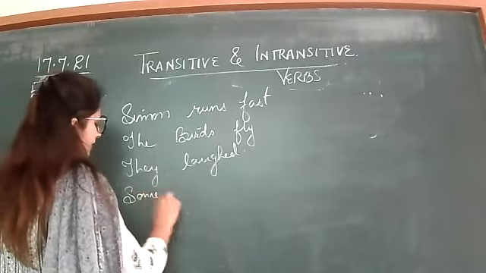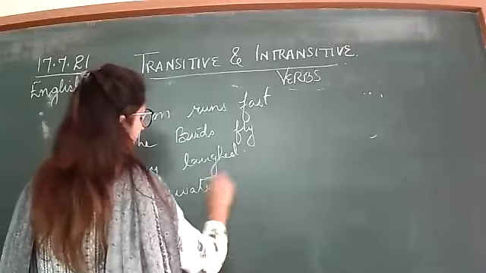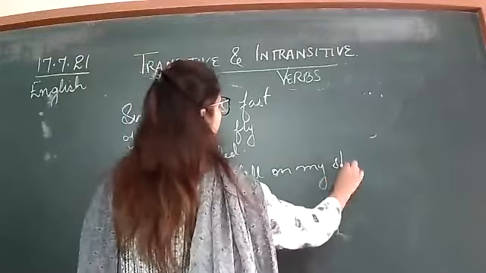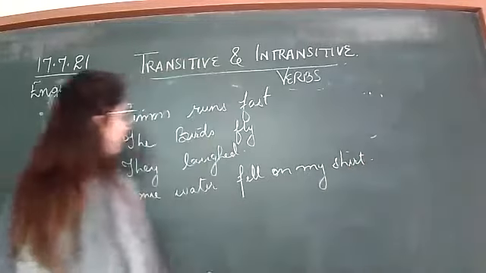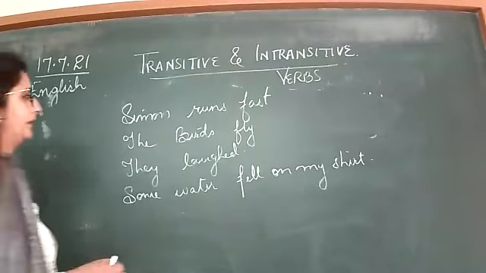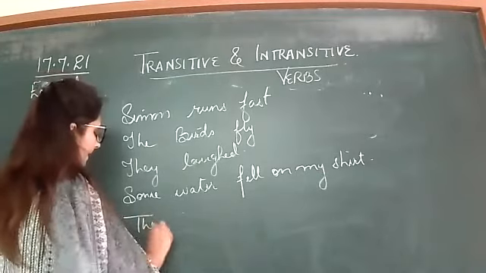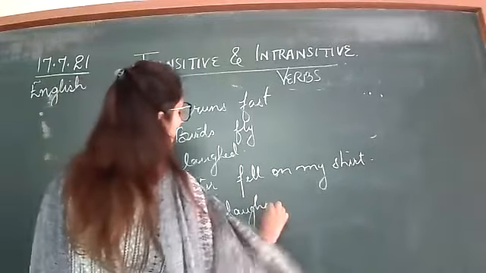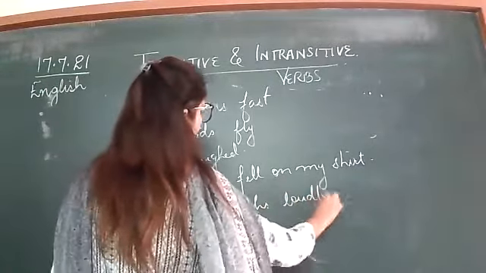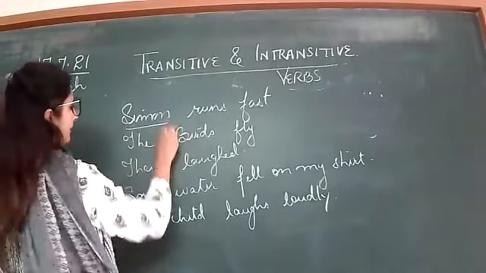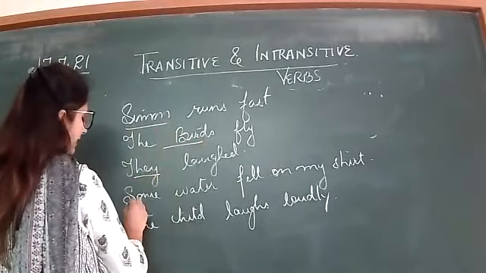Some water fell on my shirt. The child laughs loudly. So here, if we identify the various parts of the sentence, Simon, the birds, they, some water, and the child are the subjects.